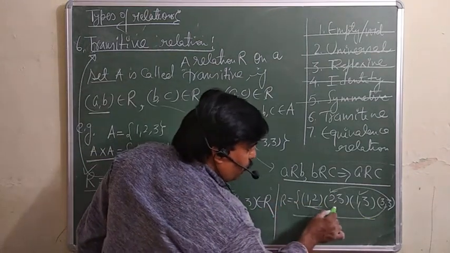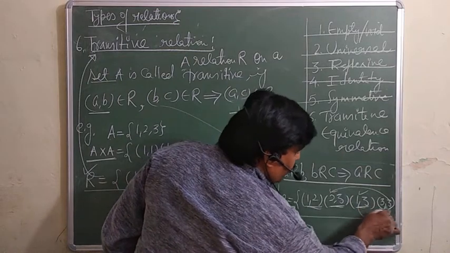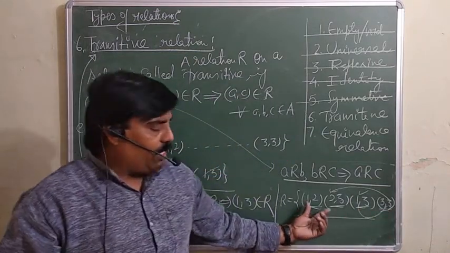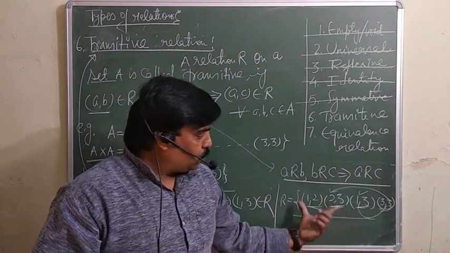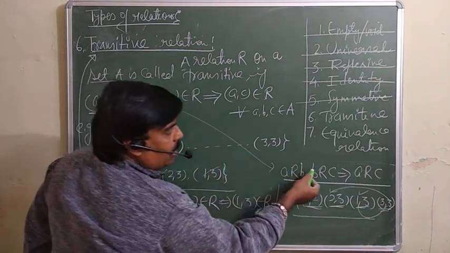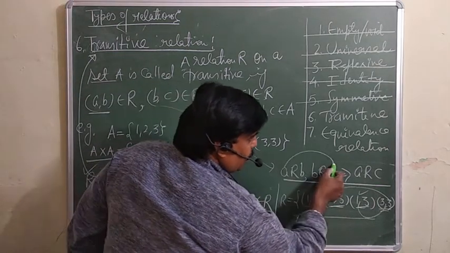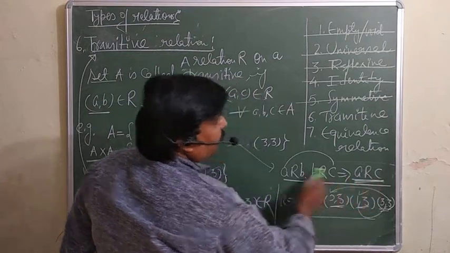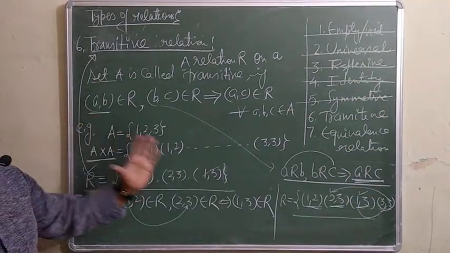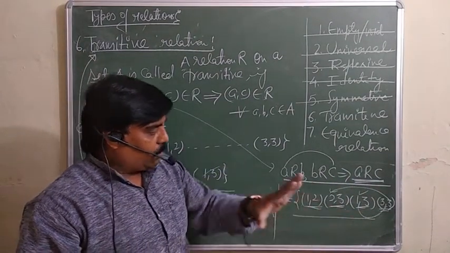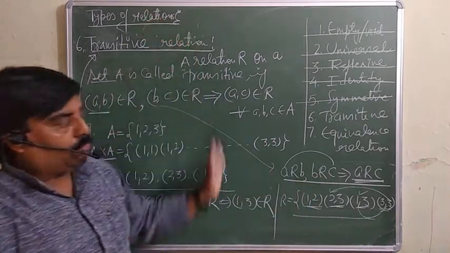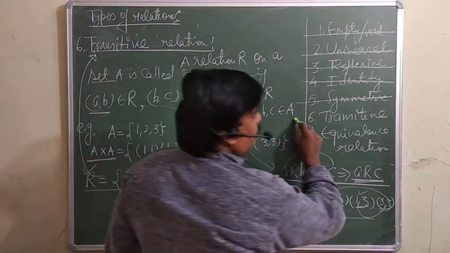Means you must check each and every ordered pair. If A is related to B, B is related to C, and the same relation holds from A to C, then you can say it is transitive. So you must check this. Later on we will take one more example, then all together we will take this. So this is your transitive.